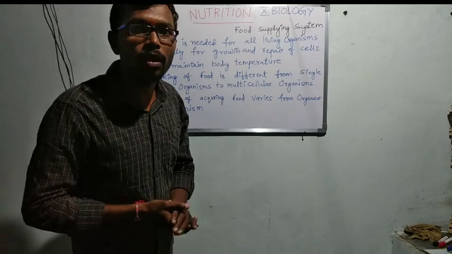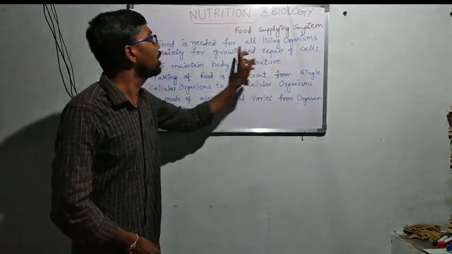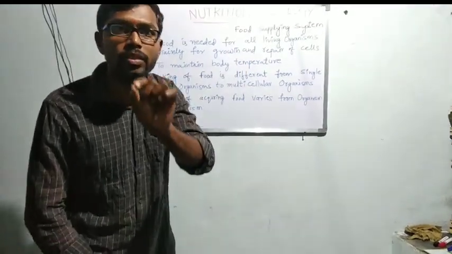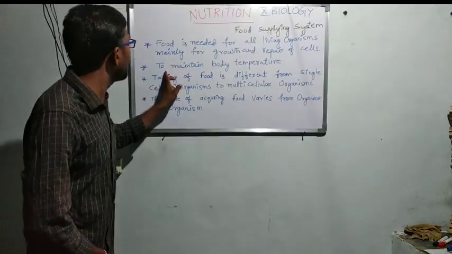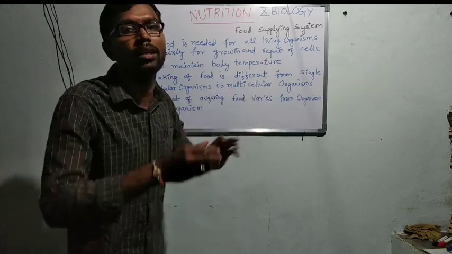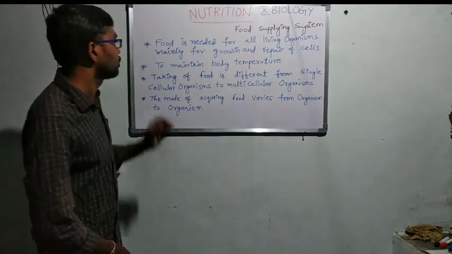On the injured part, they need repair. For the repairing of cells and growth of the organism, all organisms need food. Not only that, to maintain the body temperature of the living organism, they need food.